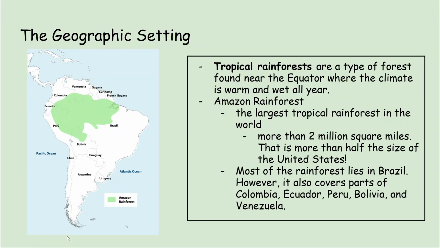It is more than 2 million square miles in size. That is more than half the size of the United States, for reference. While most of the rainforest lies in Brazil, some parts can also be found in Colombia, Ecuador, Peru, Bolivia, and Venezuela.